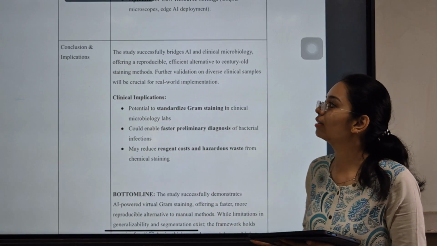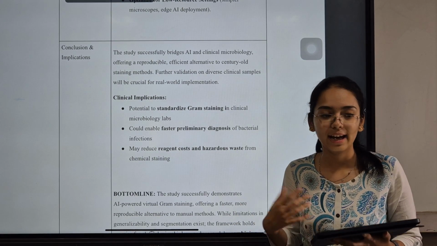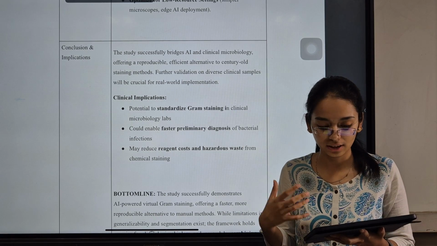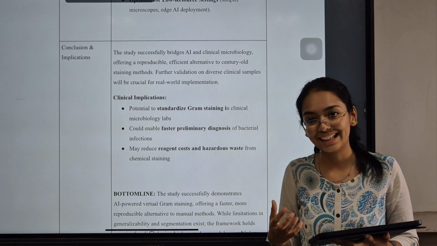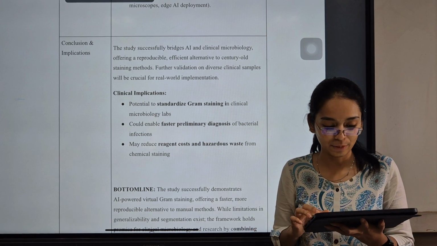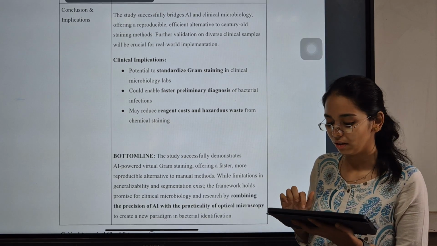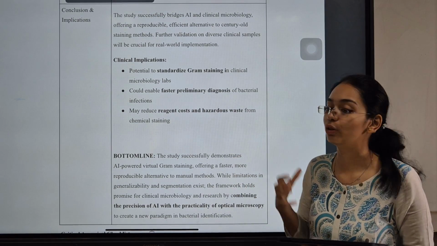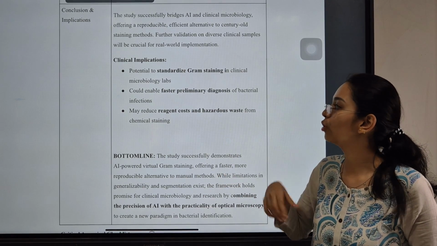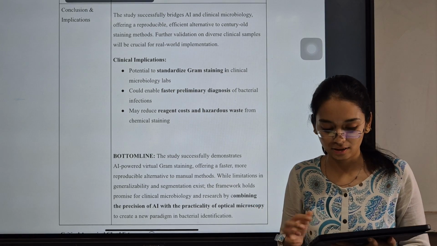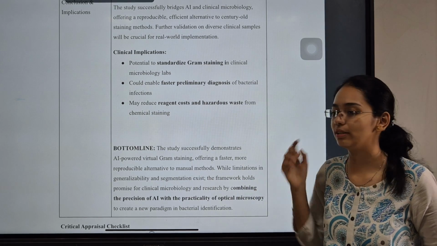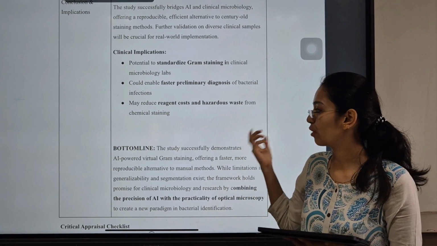To conclude, the study successfully bridges AI and clinical microbiology. It offers a reproducible and efficient alternative to the century-old conventional staining method. Further validation on diverse clinical samples will be crucial for real-world application. The implication is that it has the potential to standardize gram staining in clinical microbiology labs, and it could enable a much faster preliminary diagnosis of bacterial infections, and it may reduce the reagent costs and hazardous waste which we get from chemical staining.